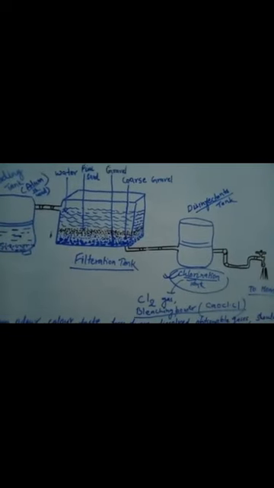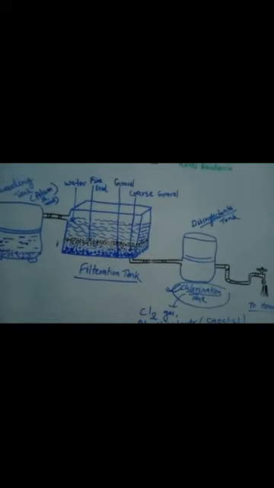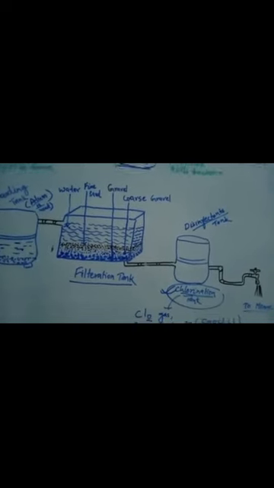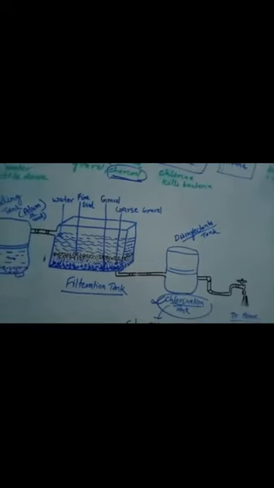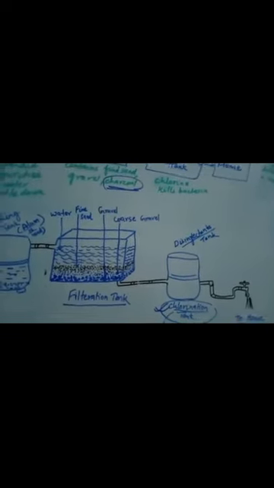Okay, while adding the chlorine tablet or bleaching powder, you should be very careful. You should add it in an appropriate amount. Other than chlorine we also use some other disinfectants, like we sometimes pass ozone gas through the water in this disinfection tank, or we can also use UV rays to remove the microorganisms, especially the protozoans, because it is generally seen that chlorination is not able to kill or remove protozoans from water.